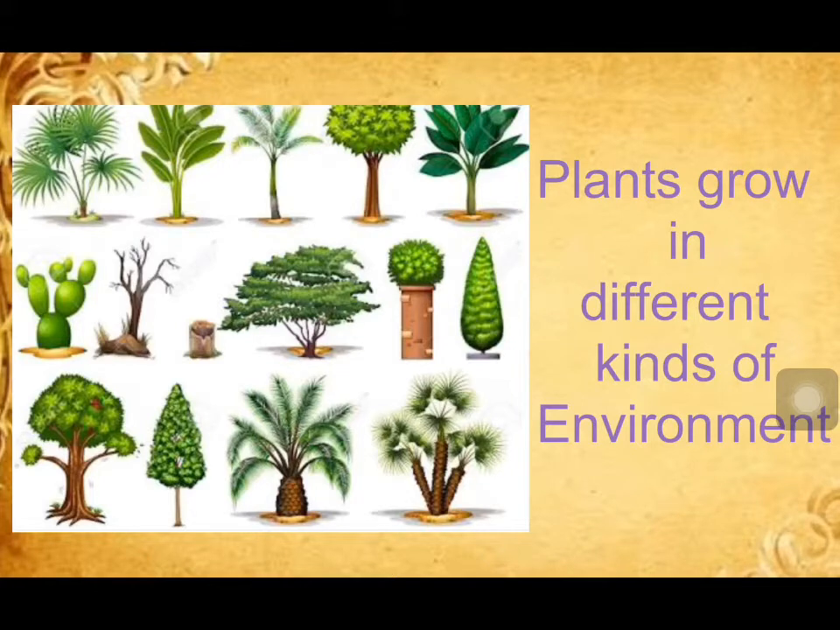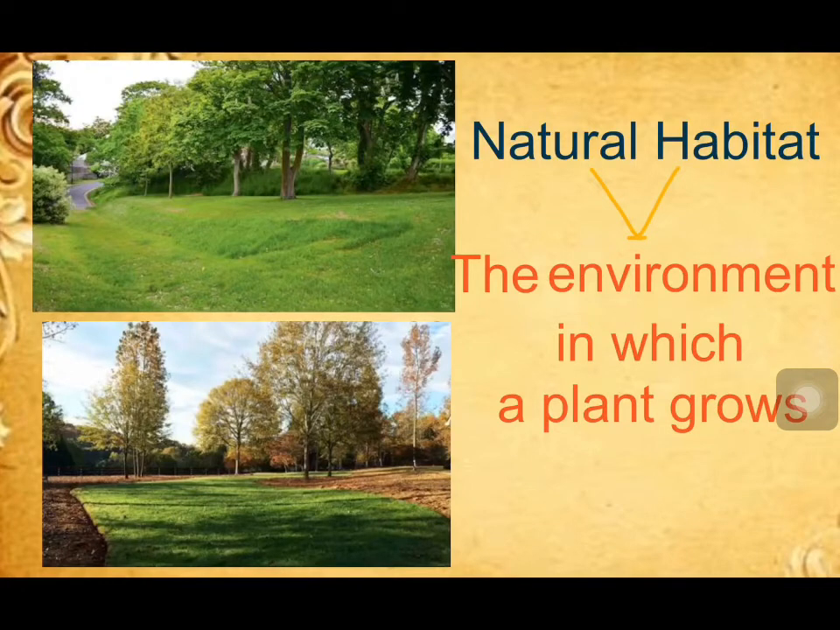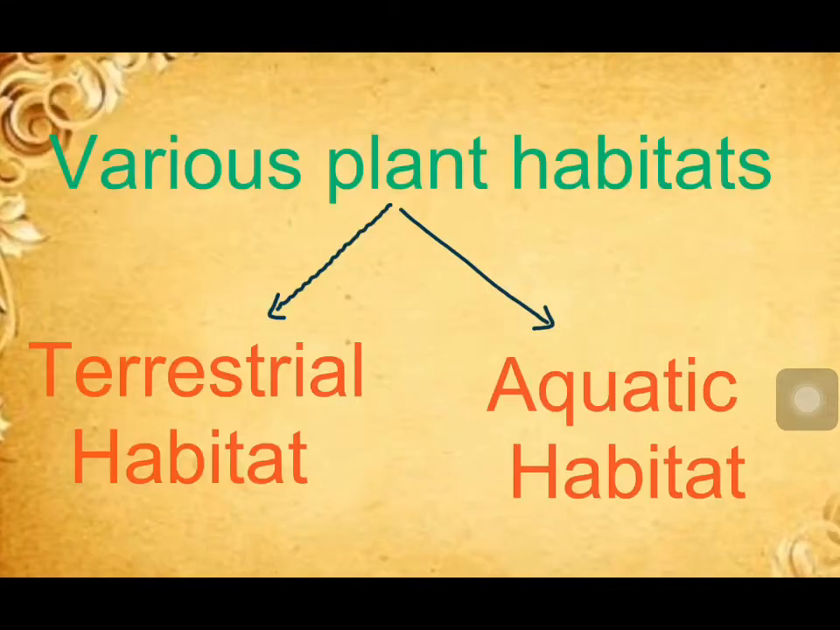Students, as you all know, plants grow in different kinds of environments such as cold mountains, deserts and ponds. But the environment in which a plant grows and is commonly found is called its natural habitat. Students, do you know the various plant habitats can be broadly divided into two types: terrestrial habitat and aquatic habitat.